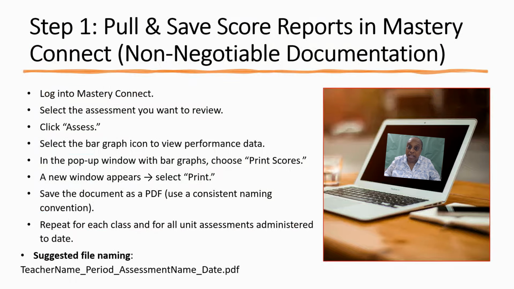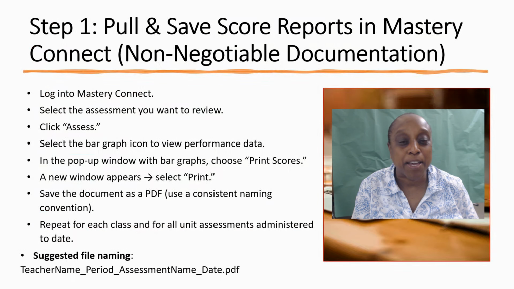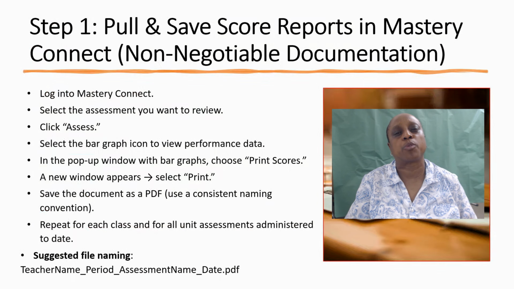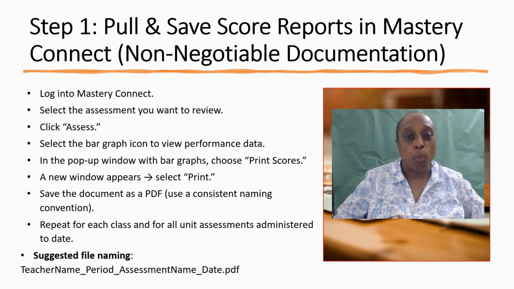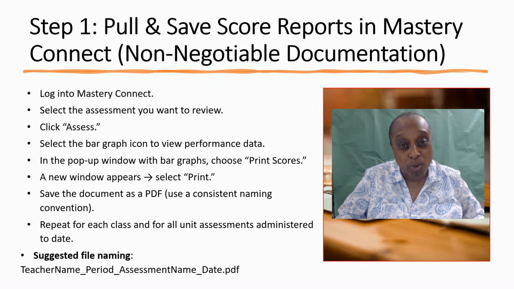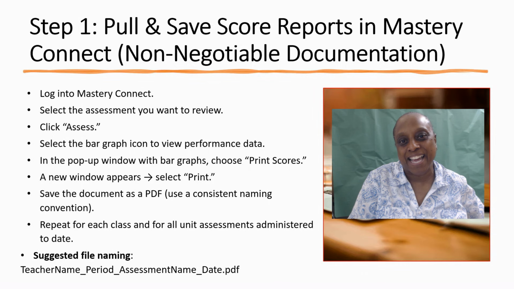So step one, the first thing I did was I began to pull reports. Now you can pull the SOL growth test report, or you can go ahead and take a look at Mastery Connect. You have all sorts of reports based on the unit test that you have created. So we're going to take a look at that. We're going to pull and download these reports in order to get exactly what we need.